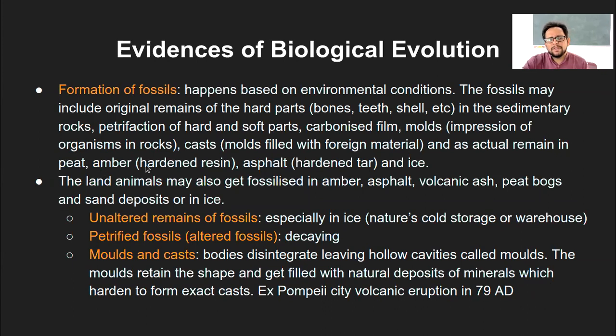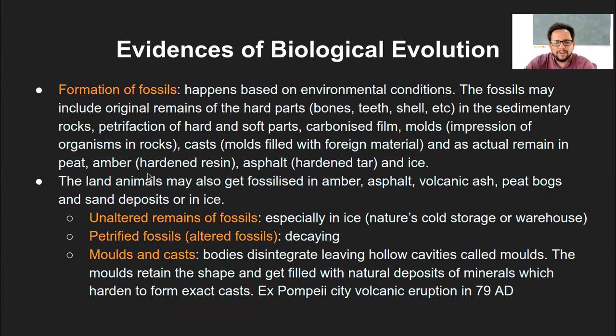Molds, which are the impressions of the organism in the rocks, or casts, which are the molds filled with foreign material, or as an actual remain in the peat, amber and asphalt, right? Or even ice for that matter. Peat is nothing but a layer of soil which is harder. So the upper surface of the soil at a particular region, if it is harder, and whatever organisms were present at that time when the hardening started taking place, that acts as peat. Amber is hardened resin.